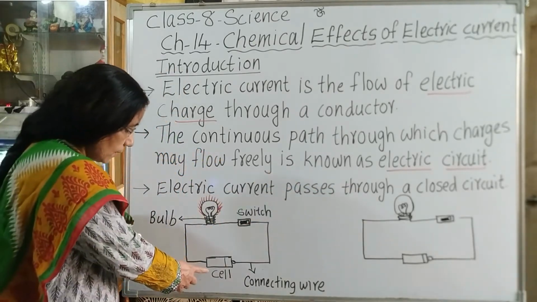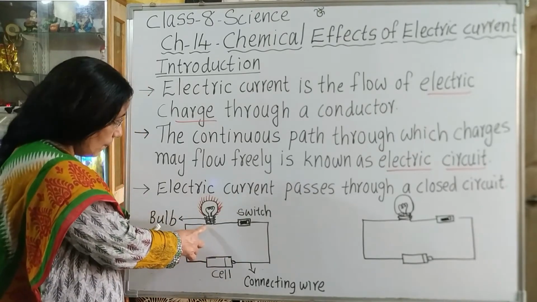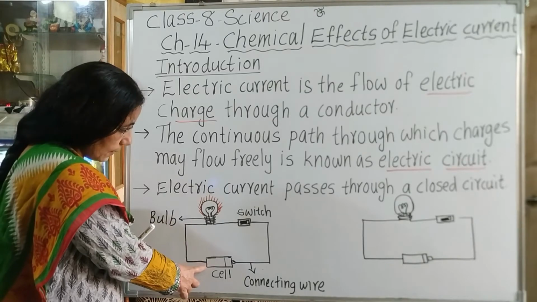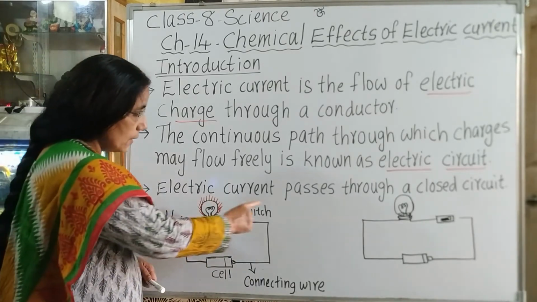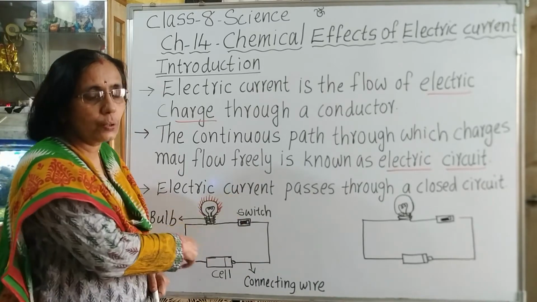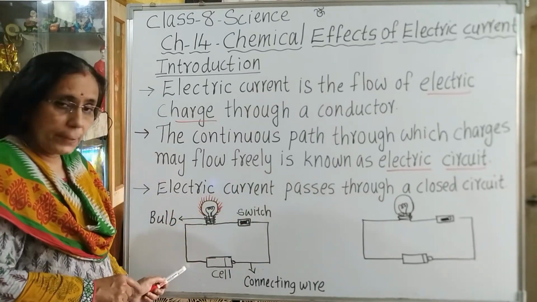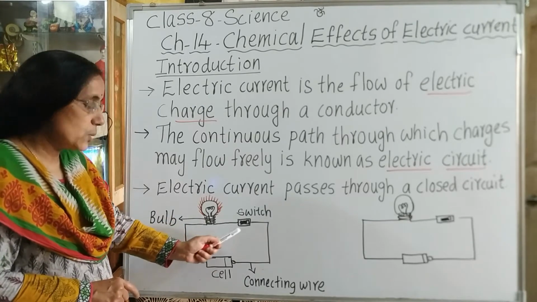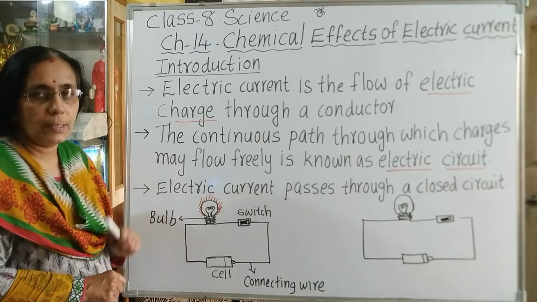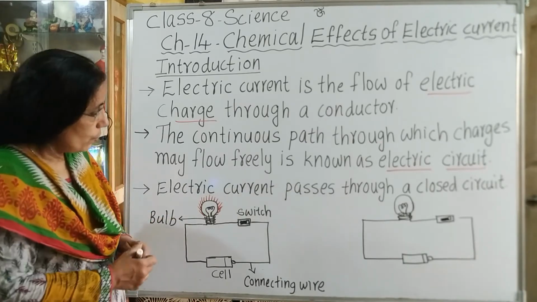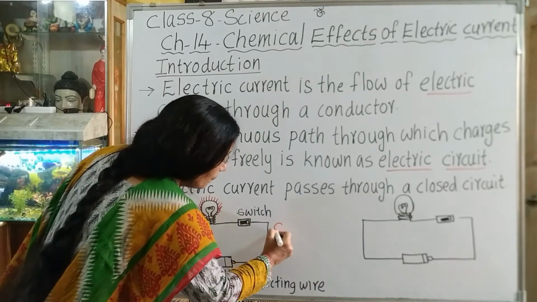Here you can see that the cell is connected with the switch and it is connected with the bulb, and the other side is connected with the negative terminal of the cell. That means here the circuit is complete. There is no gap or it is not broken. So because of this complete circuit, the current is passing through this closed circuit, and hence the bulb is glowing. So we can say that it is a closed circuit.